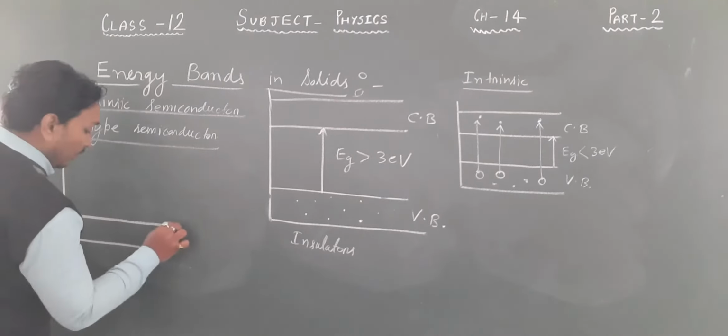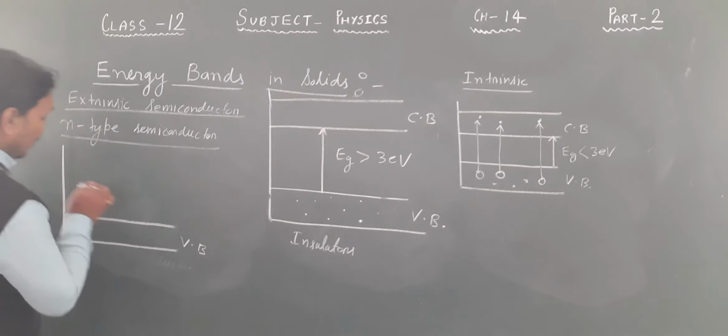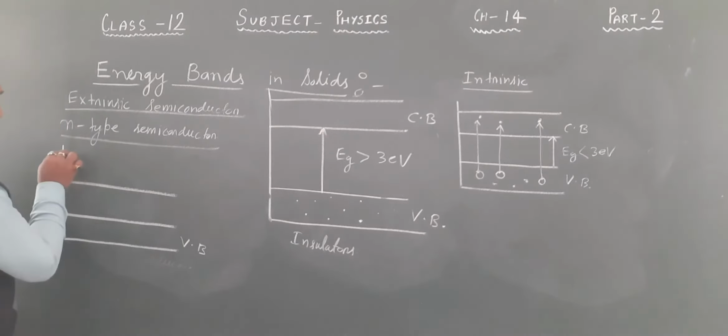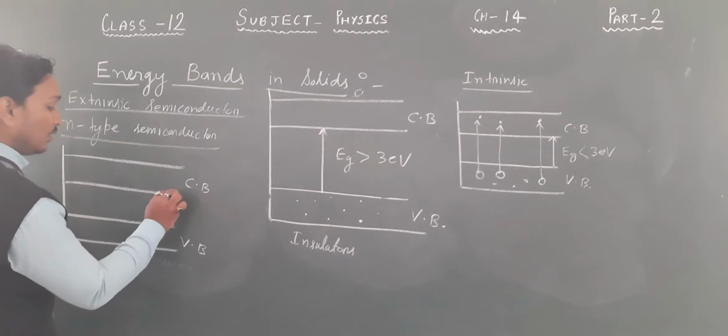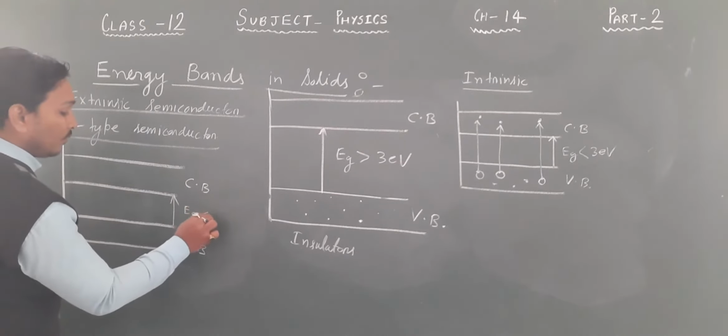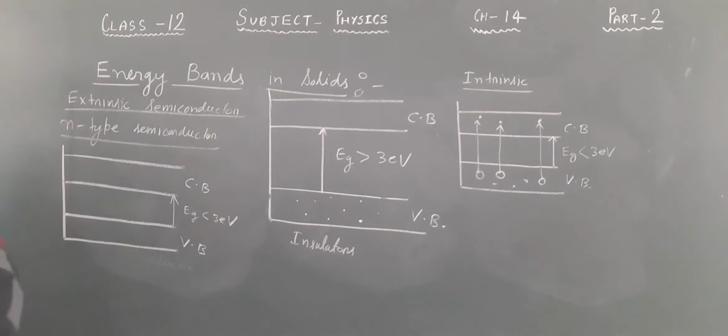So this is your valence band, this is your conduction band. Obviously this energy gap is less than 3 electron volt, okay.